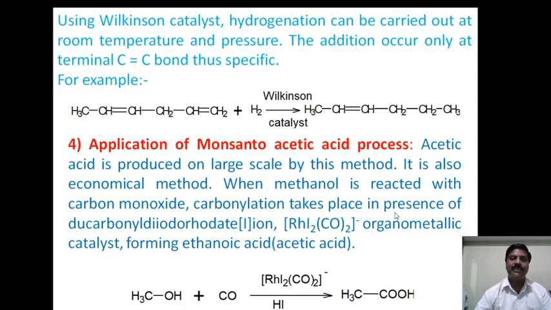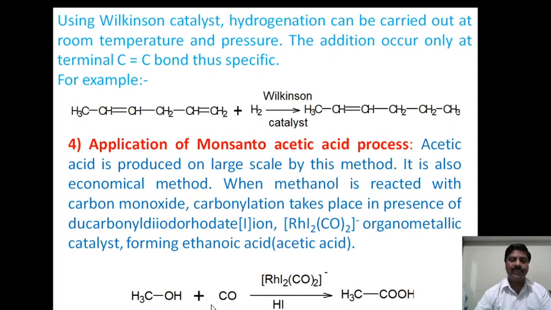Carbonylation takes place in the presence of dicarbonyldiiodorhodate(I) ion. This is nothing but the Monsanto acetic acid process, in which the catalyst used is an organometallic compound, to form acetic acid from methanol by using carbon monoxide.